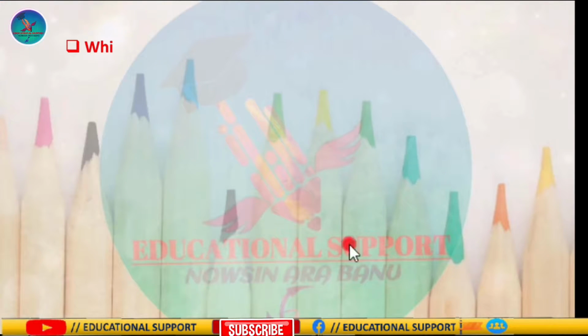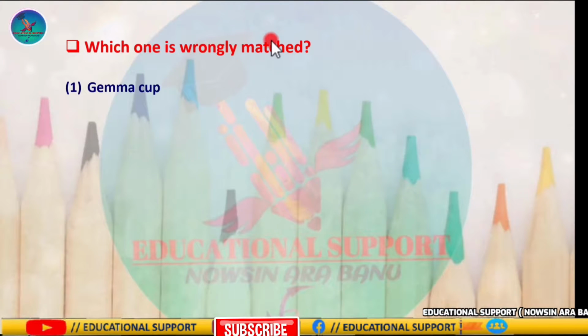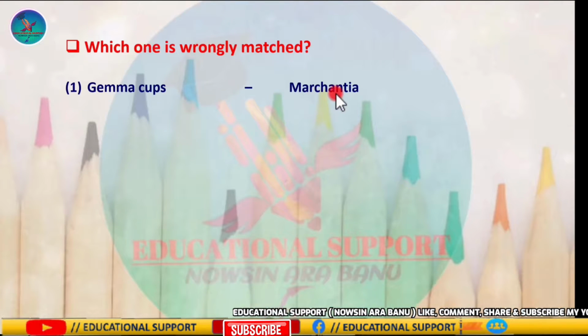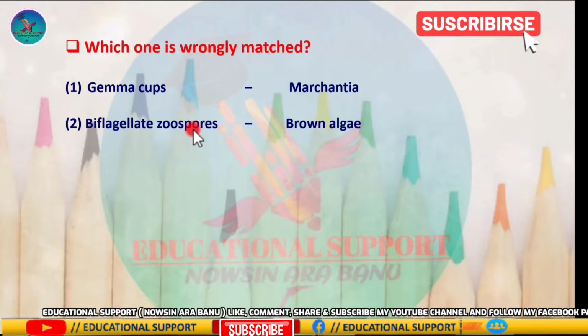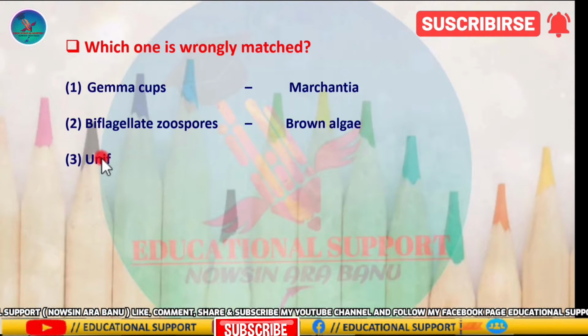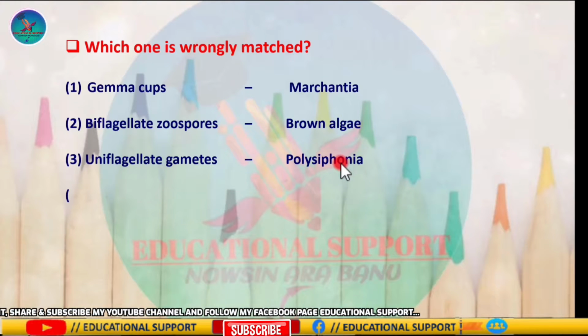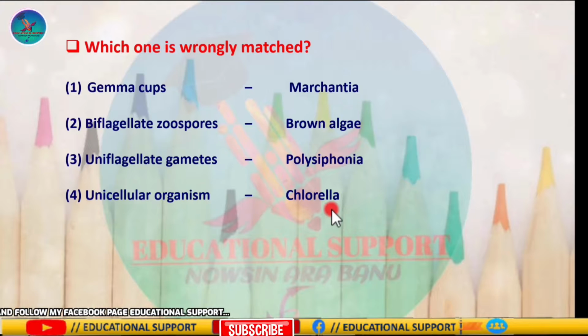Next question is, which one is wrongly matched? The options are gemmae cups, Marchantia; biflagellated zoospores, brown algae; uniflagellate gametes, Polysiphonia; and the last one is unicellular organism, Chlorella.